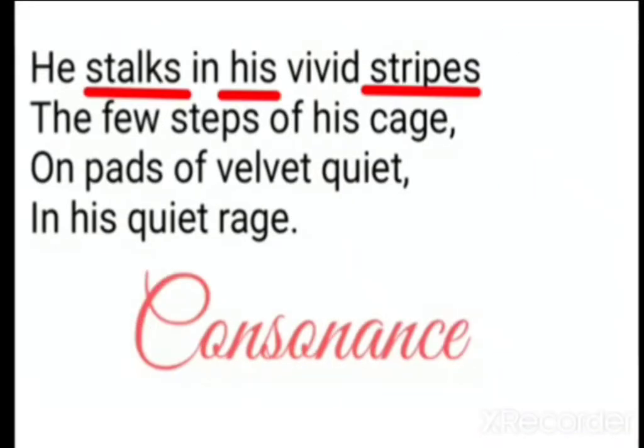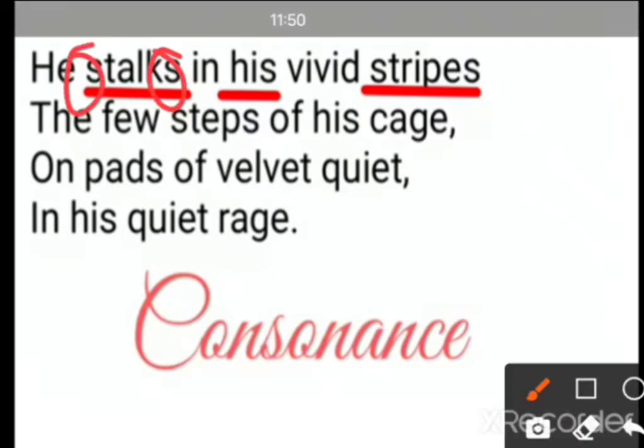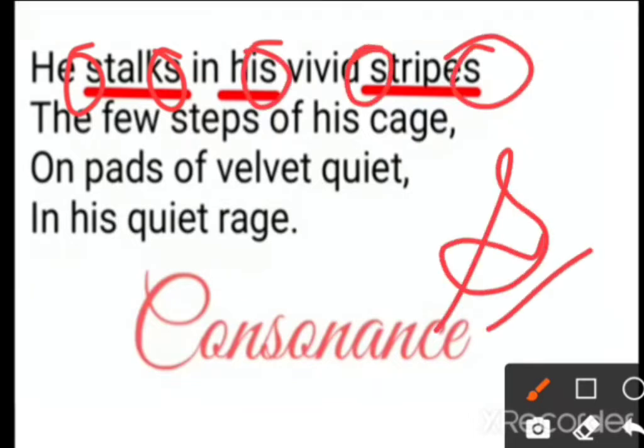The next poetic device in the same stanza is consonance. Why consonance? Because see, S, S, S, S and S. This S sound is being repeated here. Consonance is when consonant sounds are used within the words.